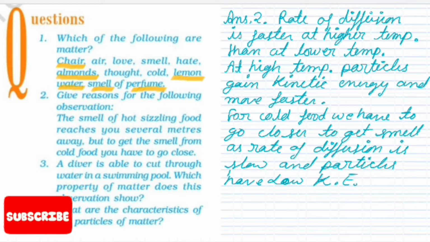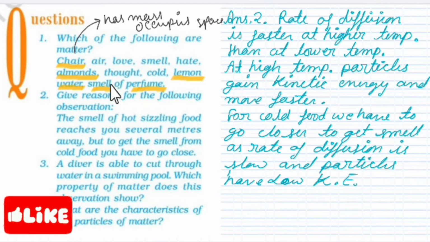So the first question, as you can see on your screen, is: which of the following are matter? As we know, what is matter? Matter is something which has mass and occupies space, right? So in the given examples, you will see which substance or thing has mass and occupies space.